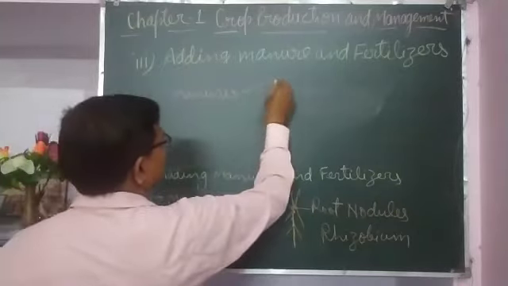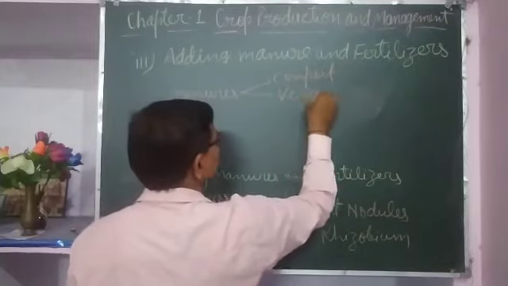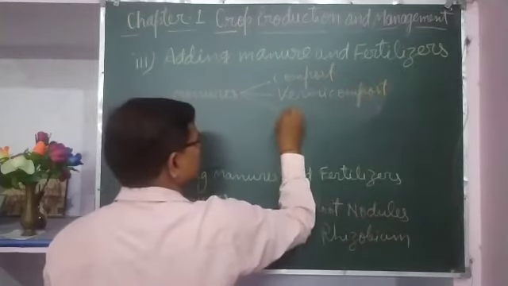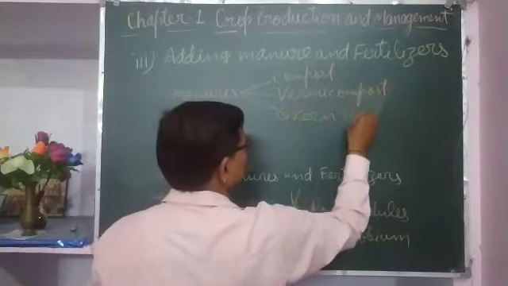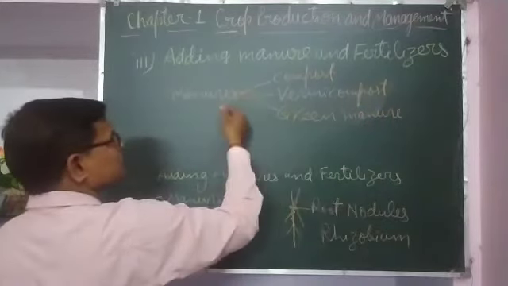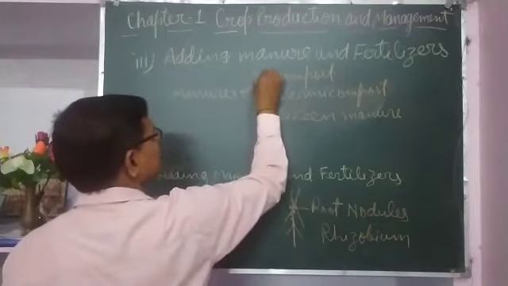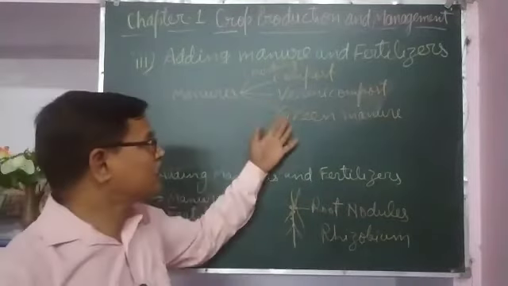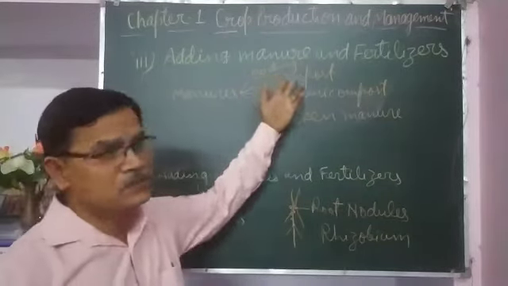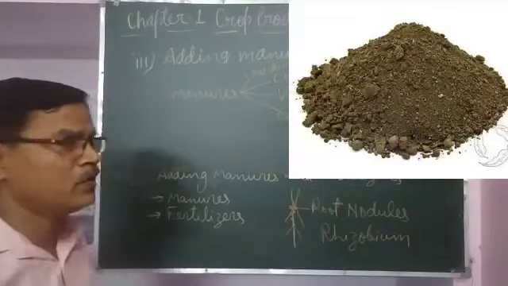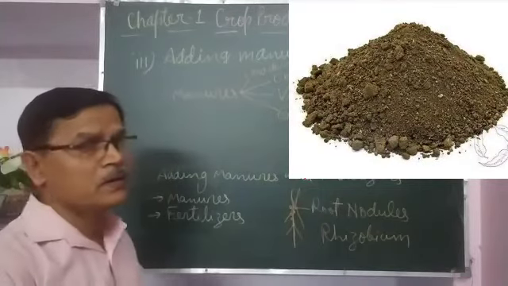All these are organic materials. Cow dung, that is whatever excretion of the cow, buffalo and bullocks, is collected at one place.